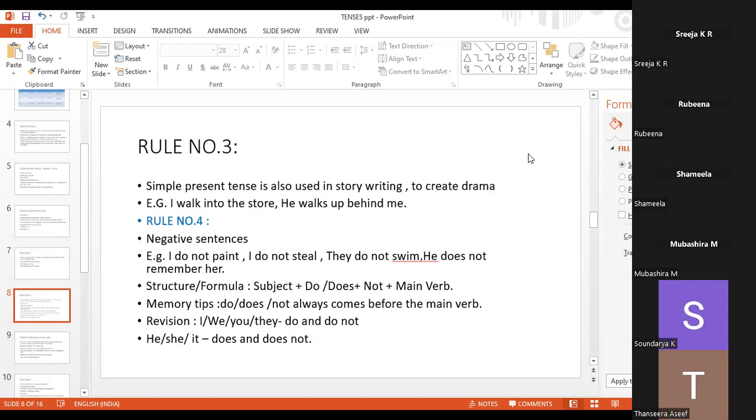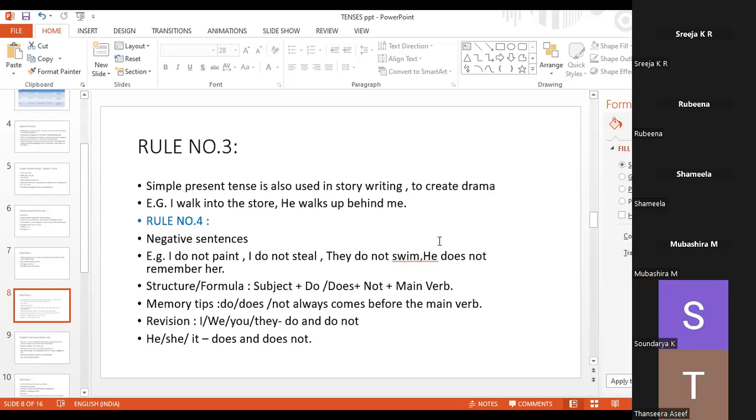For example, I eat an apple. In order to make this sentence negative, what word do I need to add? Do not. Don't. Not, right? Do not. When we add the word not, it becomes negative.